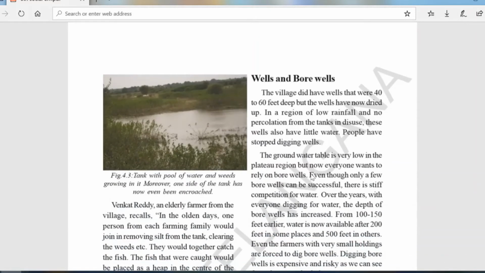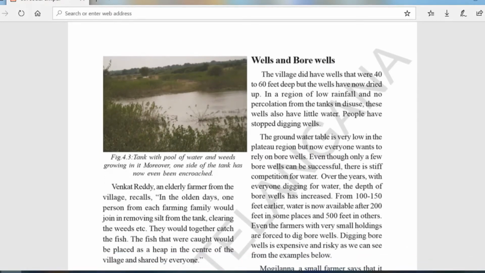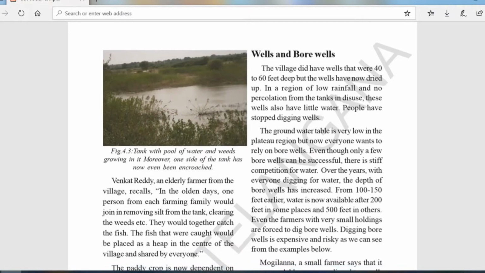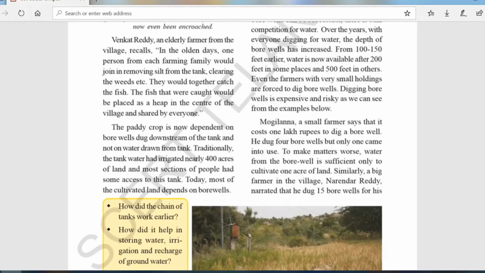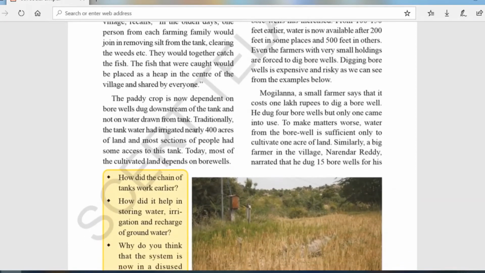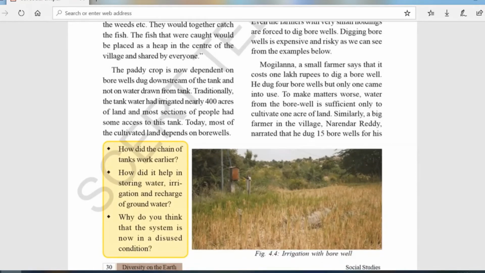Wells and bore wells. Due to less rainfall, the bores which were only 40 to 50 feet deep all got dried up. Now they are digging borewells at a depth of 100 to 150 feet, and up to 200 to 500 feet or more. Some farmers have dug even deeper, and they use them to irrigate the area where they have cultivated their crops.